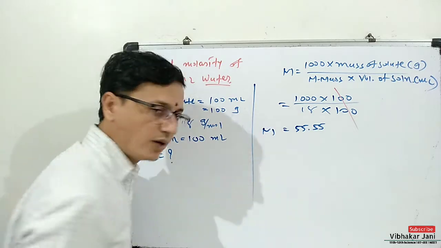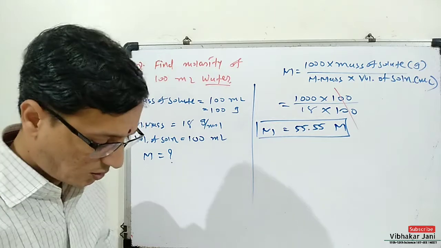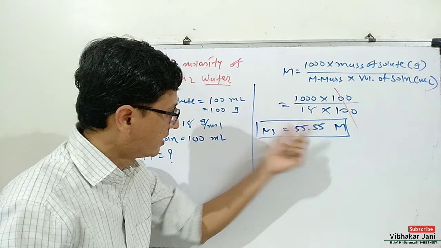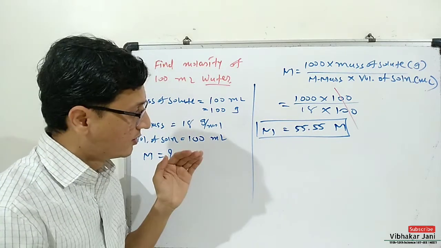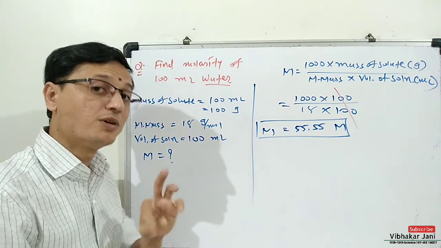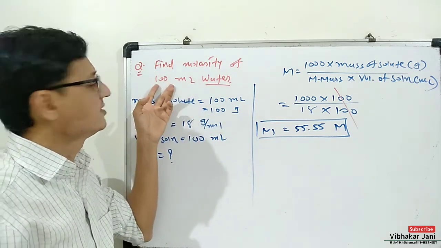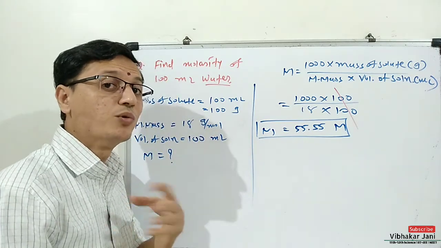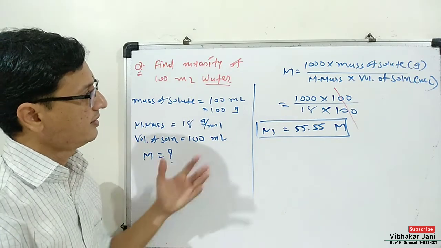And as this is the molarity, its unit will be molar. So this is the answer of molarity of 100 ml water. So molarity of 100 ml water is 55.55 molar. First of all, just write down this question, then we will learn one more question about the molarity of water, but we will change this figure and we will check how much the molarity of water will be in other cases. So just pause the video and write down this question.